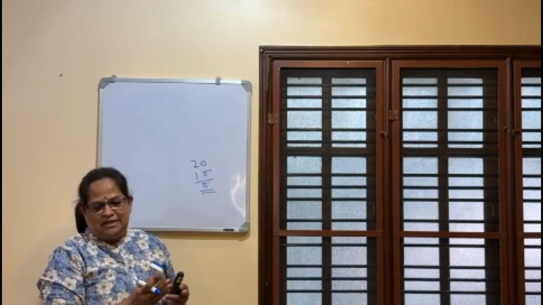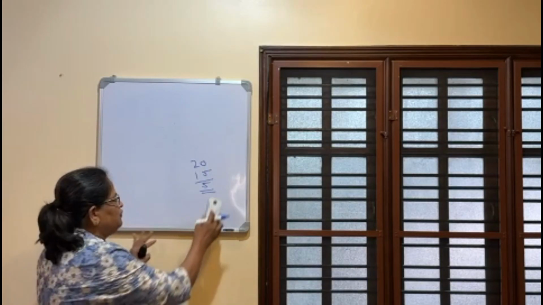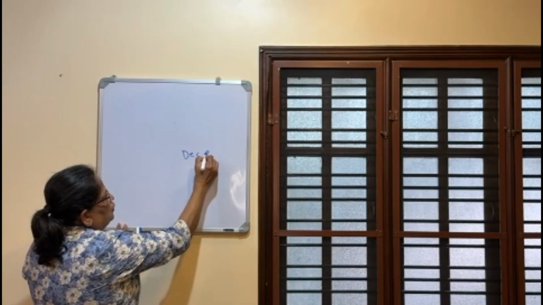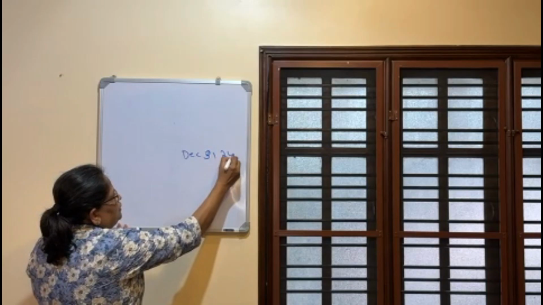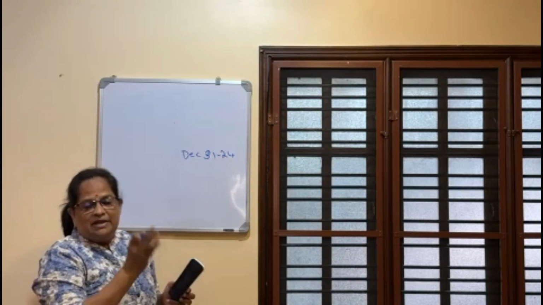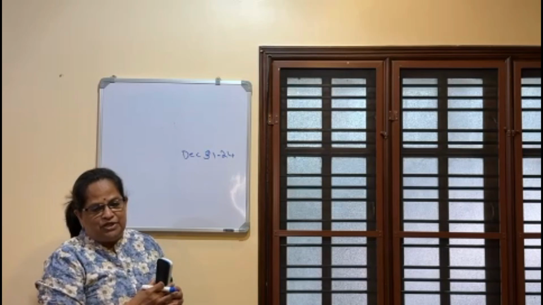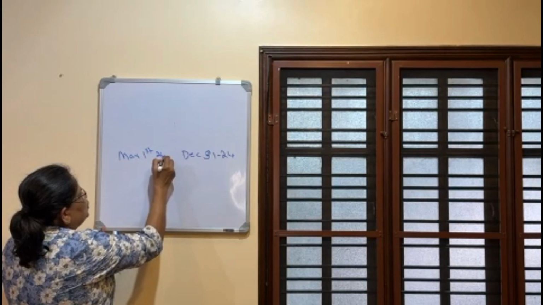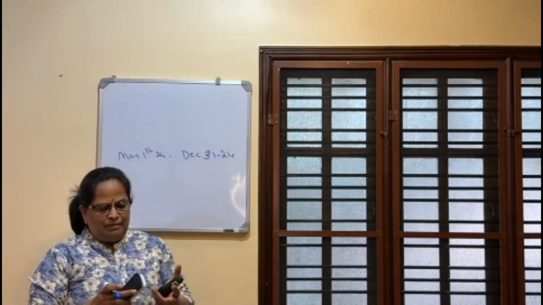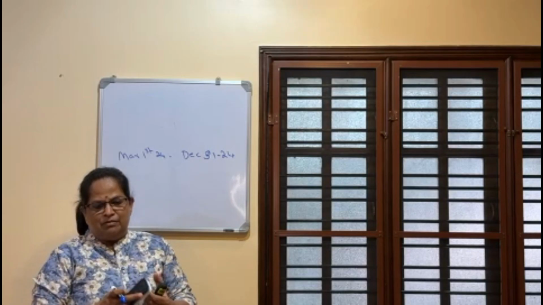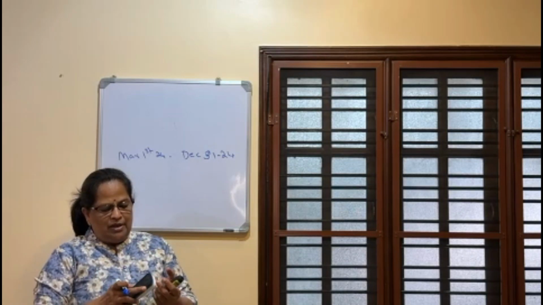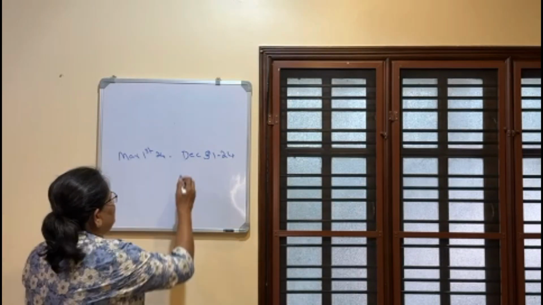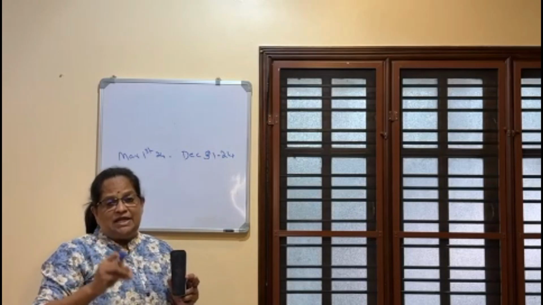Now average salary is equal to the 10 months salary preceding the date of retirement. Imagine an employee is retiring on December 31st, 24. That means we have to take the 10 months preceding salary. That will be from March 1st, 24 to December. That is December, November, October, September, August, July, June, May, April, March. 10 months. There are two types of retirement. This we have taken as the example, where he retires at the end of the last date of the month.